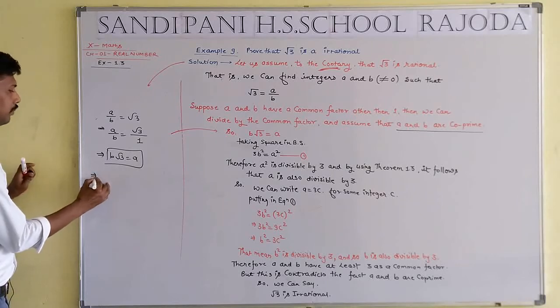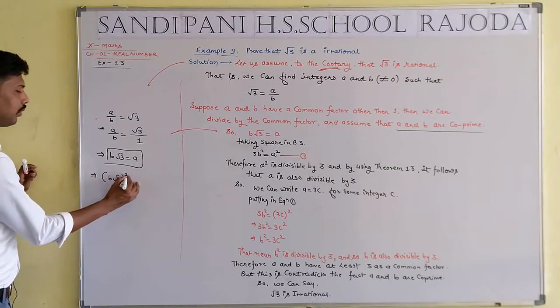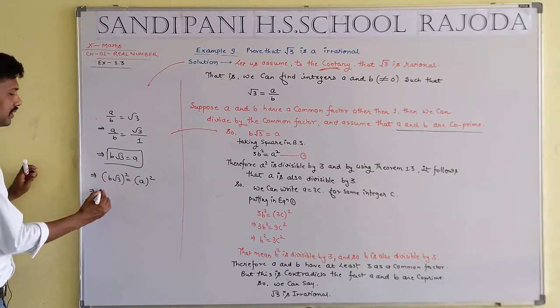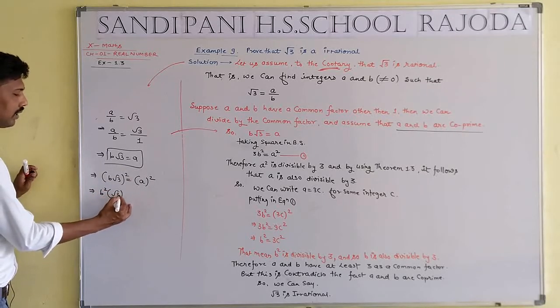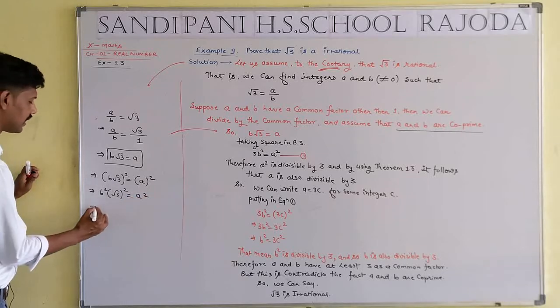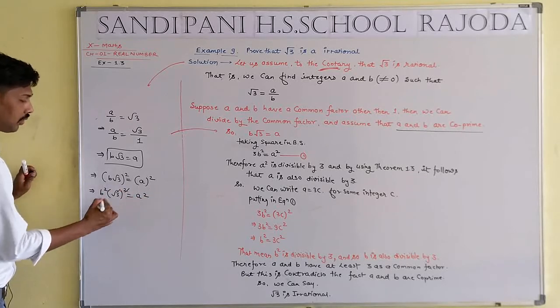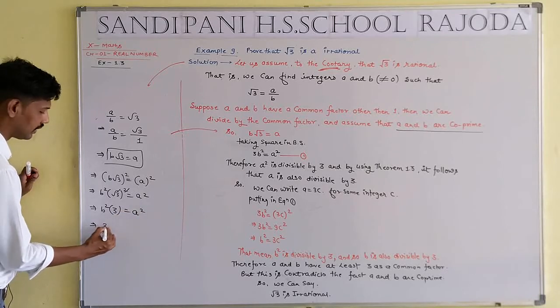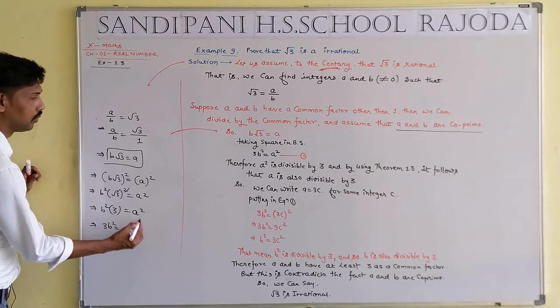Taking square on both sides, b root 3 whole square equals a square. The square and root 3 cancel out, such that 3b square equals a square.